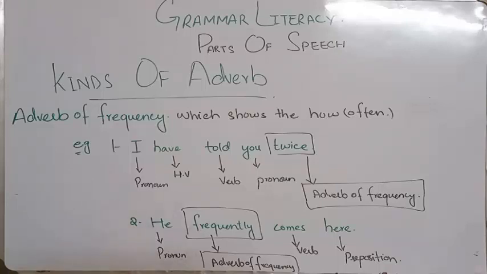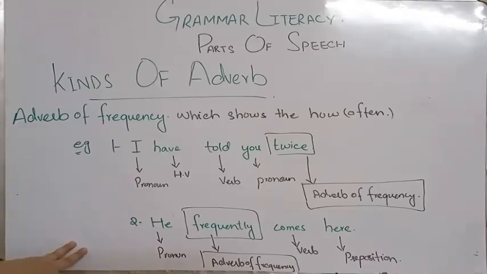Here twice is that thing that happens repeatedly, one after the other, which is why this is the adverb of frequency. I have told you twice. Twice is the adverb of frequency because it happened twice, not once, but twice. This is how the adverb of frequency works in a sentence.